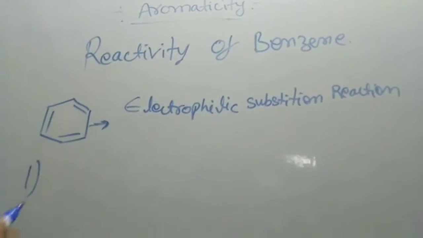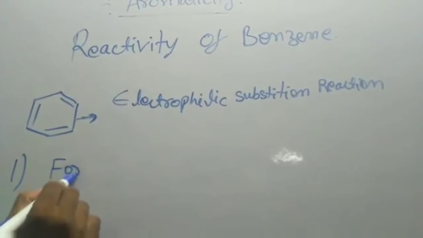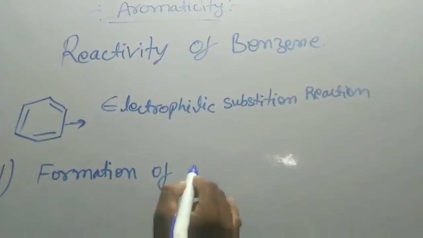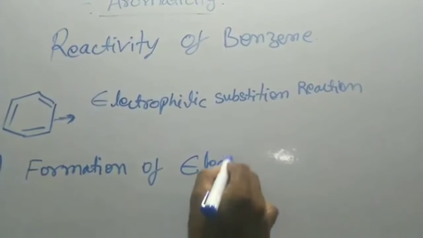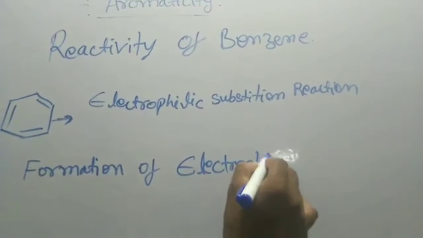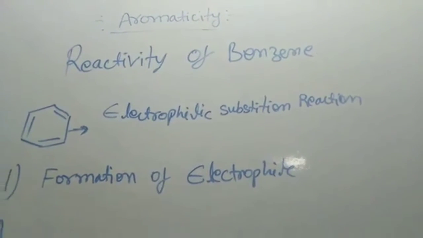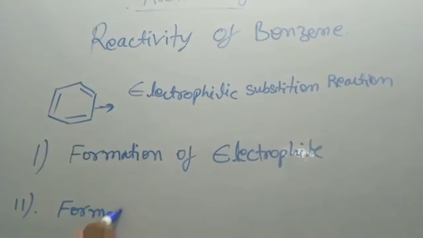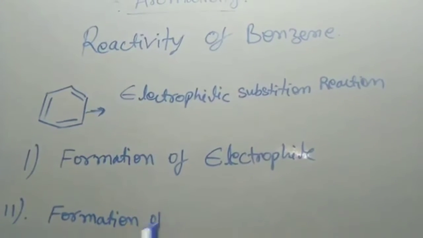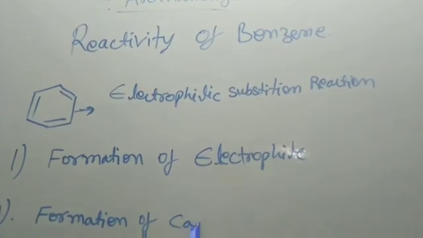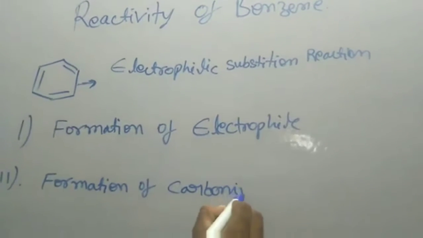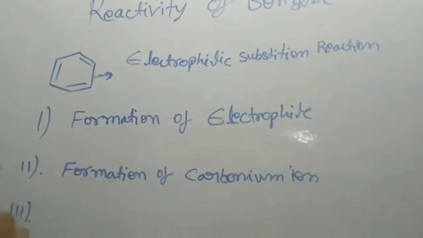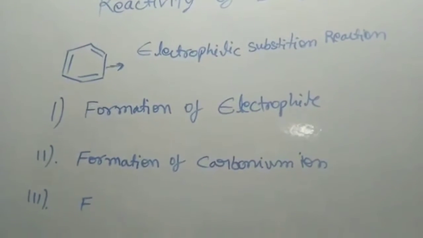The first step is formation of the electrophile, the second step is formation of the carbonium ion, and the third step is the formation of the final product by removal of a proton.